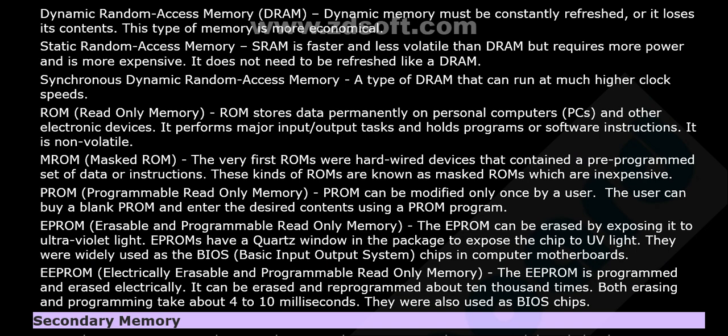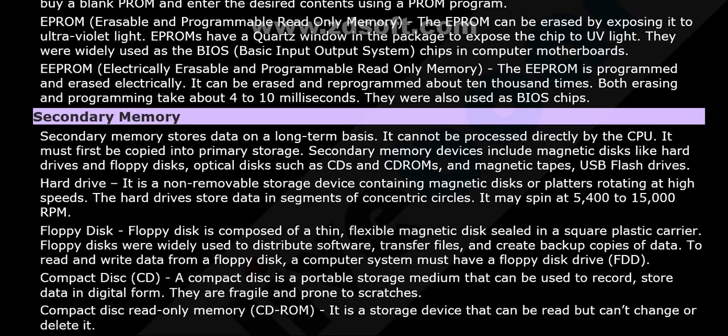What about EPROM? EPROM can be erased by exposing it to UV light. MROM: these are hardwired devices and come with a pre-programmed set of data and instructions. PROM can be modified only once by the user. What about ROM? It stores data permanently on computers, which is non-volatile.